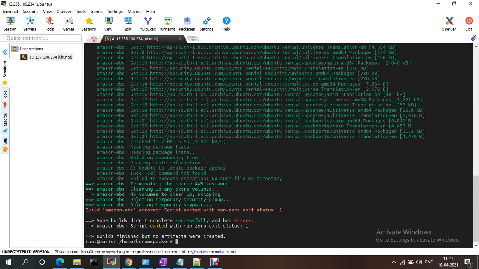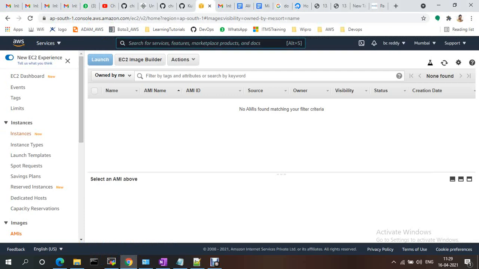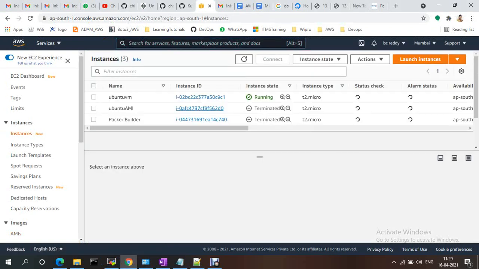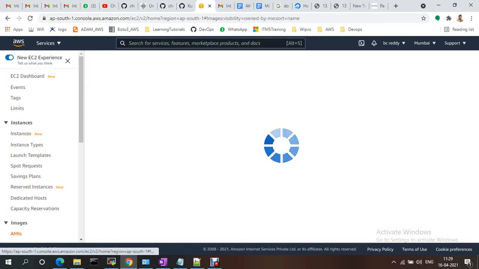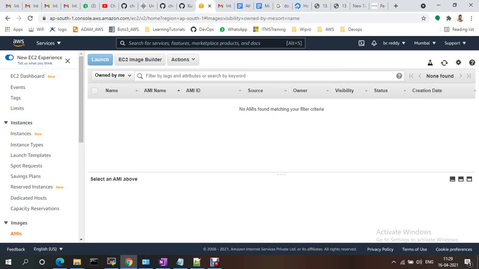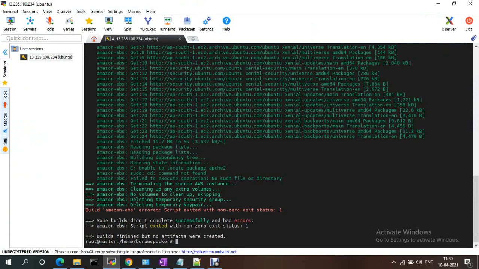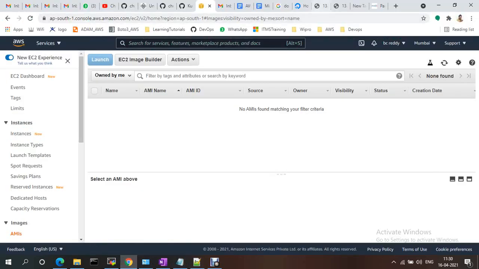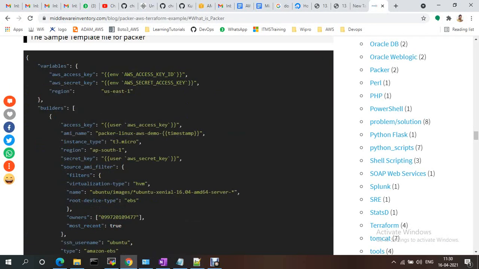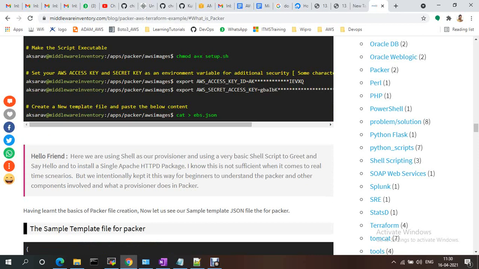My script executed with non-zero status one. Let me check what the error is. The Packer template file name should be ebs.json.